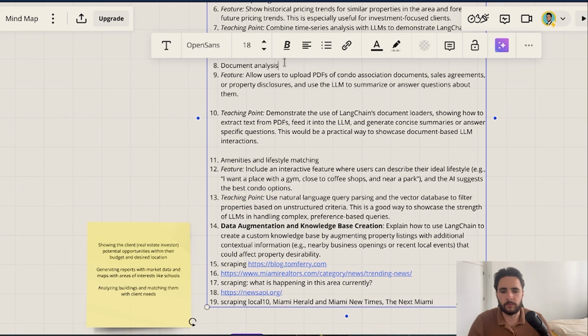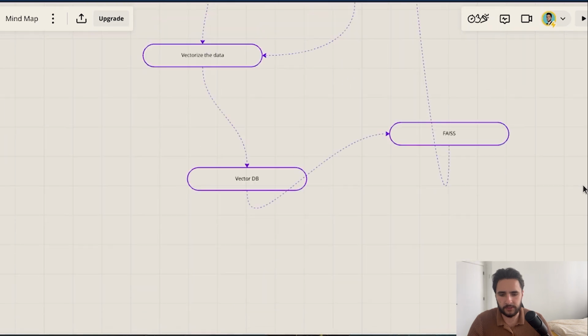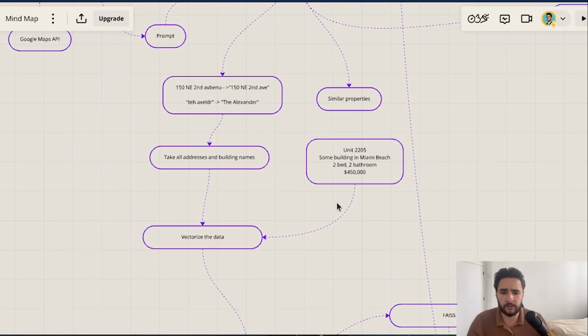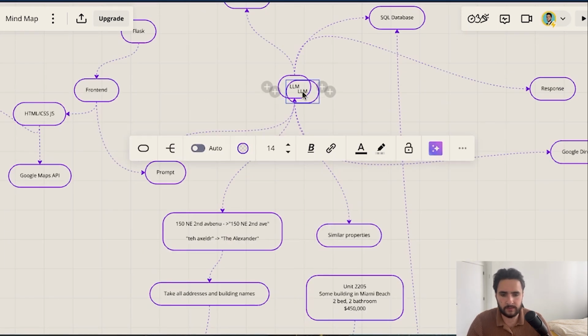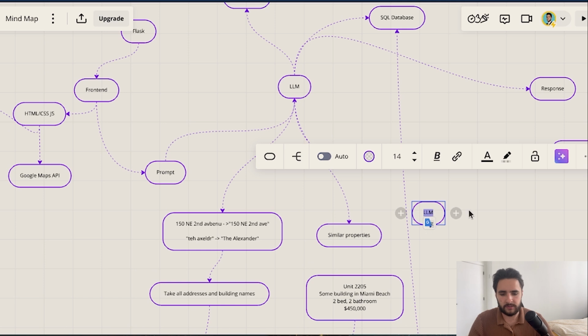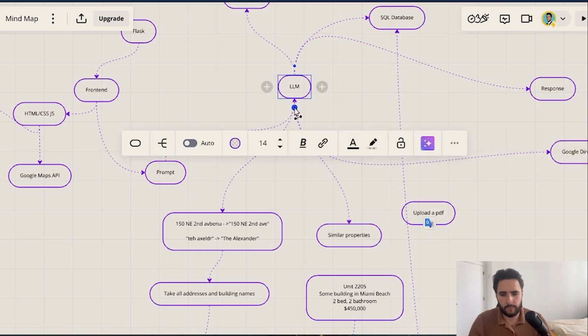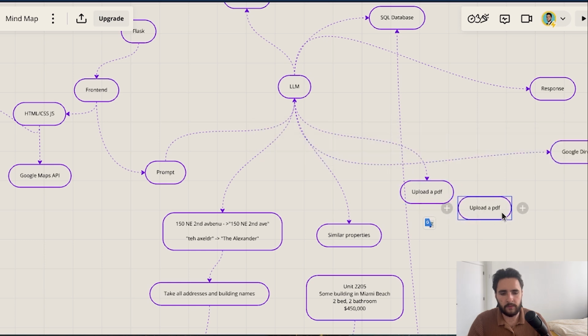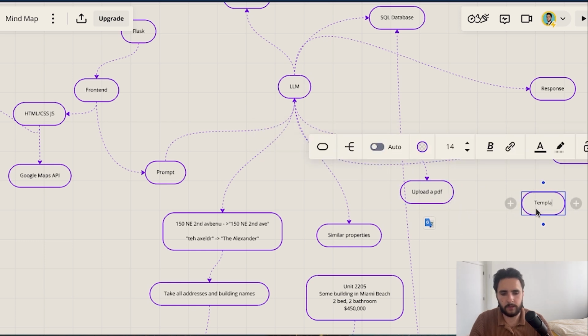So we can also implement a document analysis feature, and this is extremely simple to do with LangChain and LLMs. Basically, you'll just upload a PDF, and then you'll have a template with essentially instructions on how it should parse this document.